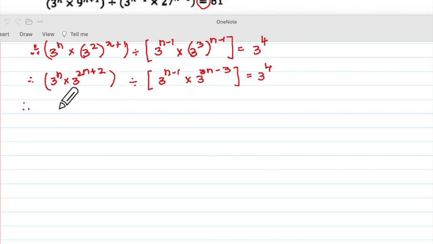Now what should I do? 3 to the power n plus 2n plus 2 divided by, now there's no need for bracketing this because this is one term anyway. This will be 3 to the power n minus 1 plus 3n minus 3.